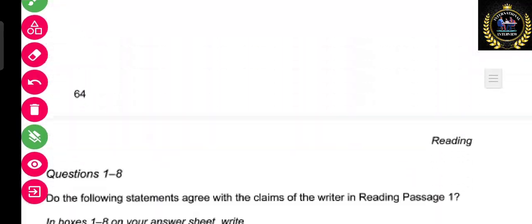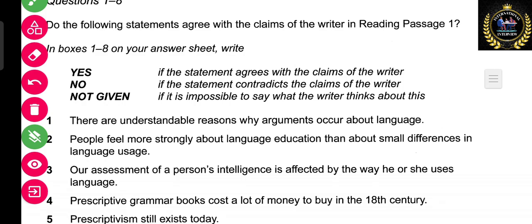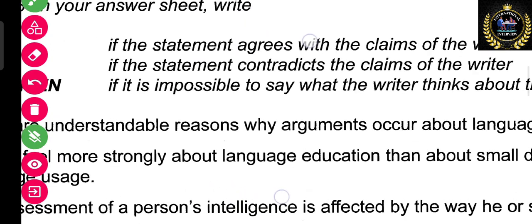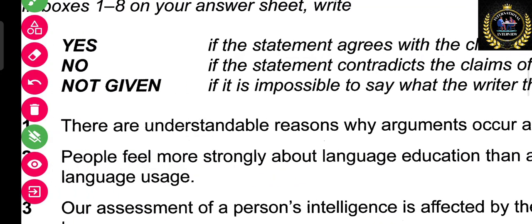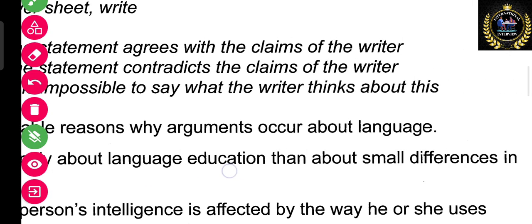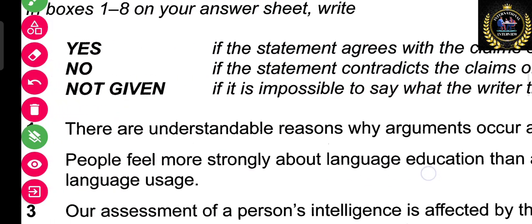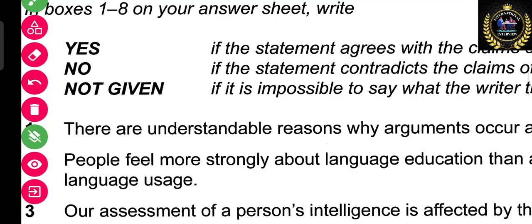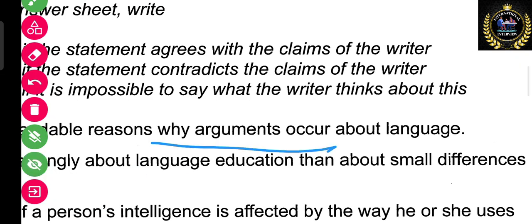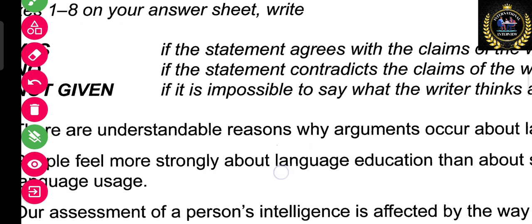Okay, let's read the first question and get the answer. The question is mentioned, there are understandable reasons why arguments occur about language. It is mentioned that there was some understandable reason why arguments occur about the language. There are many languages, so there were a few arguments that happened.